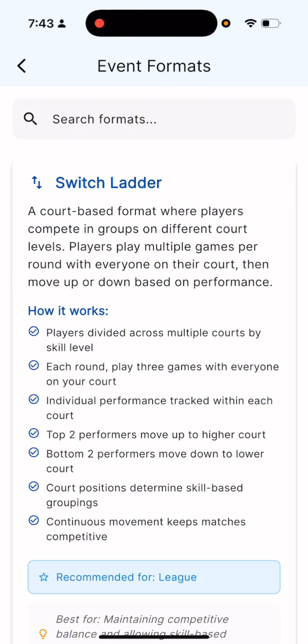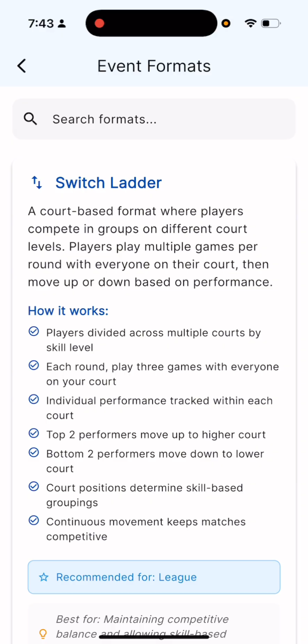Switch ladder. So the switch format is a very common format where you have 4 or 5 players assigned to a group. And what happens is you will play every single person in your group. This is very, very similar to the Court Reserve Flex League, if you're familiar with that. What happens is players will opt in, and then you'll be assigned to a court, and then you will just play with everyone in your court. And you'll rotate all around until you have played with every single person on your court. In this case, you can choose, again, if you want everyone to play with each other once or twice, and then the top 2 teams will move up, and the bottom 2 will move down. You can also choose to make sure that only 1 player moves up and 1 player moves down.